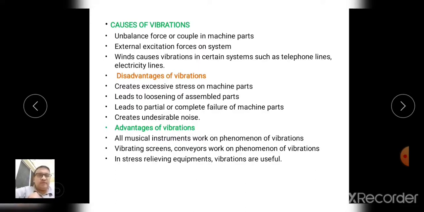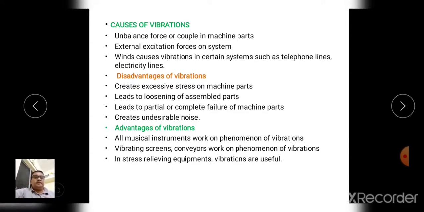Then wind causes vibrations in certain systems, such as telephone lines and electricity lines. These vibrations are produced in these lines due to the wind force.